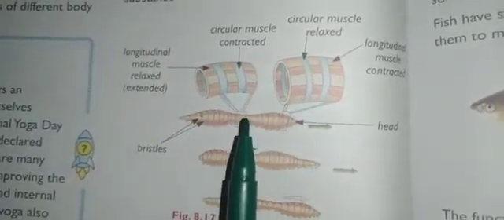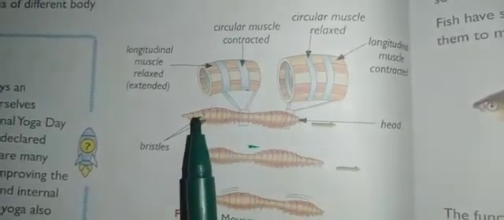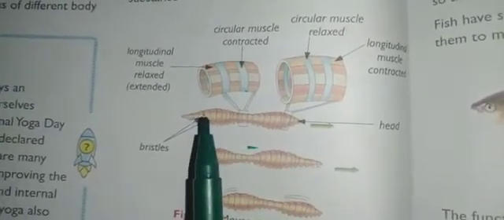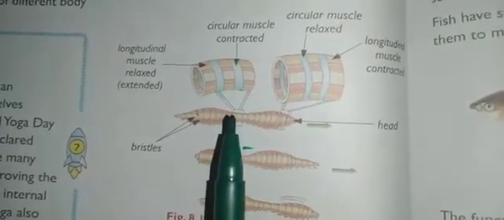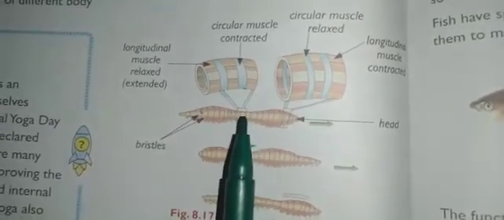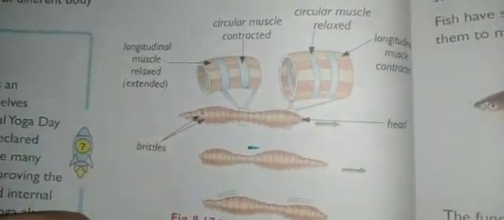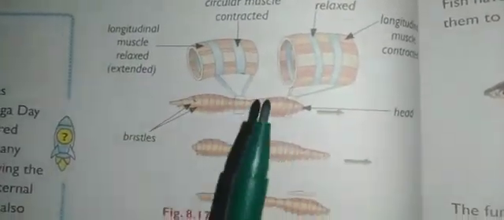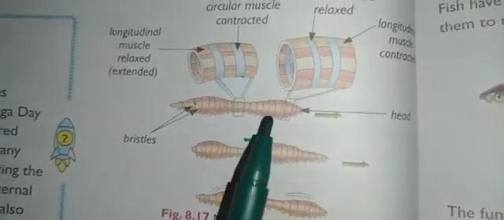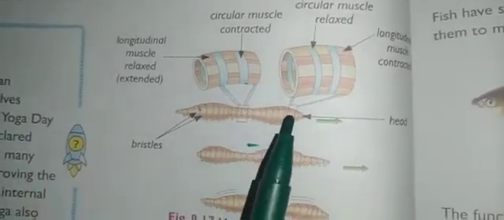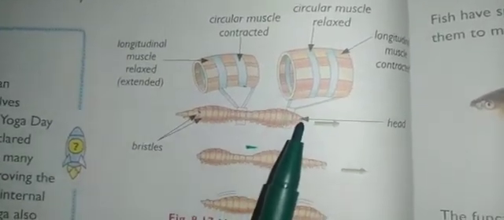So here, if you take a portion of this, first the movement starts at the posterior end, at the tail region. At this time, this portion will contract, so its size will become shortened, and this portion will become larger. Since the fluids are moved to this side, all the fluids are here.